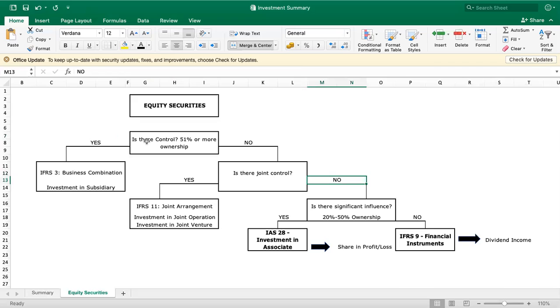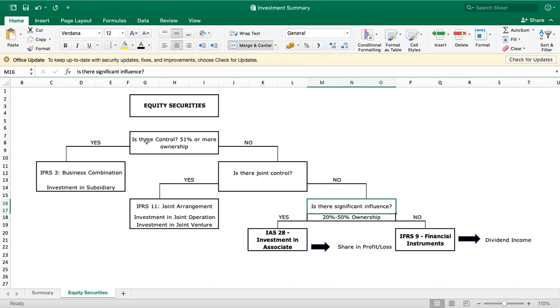If no, there's another last question. Is there a significant influence? Your ownership, kung imo bang ownership is, when can you say nga na significant influence? If your ownership is 20% to 50%. If you own 20% of all the shares up to 50%, therefore you have a significant influence. What do you mean by significant influence? You have influence for the policies, for the decisions of the board of director or for the corporation.